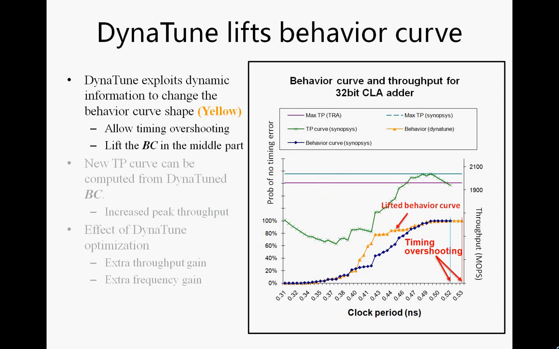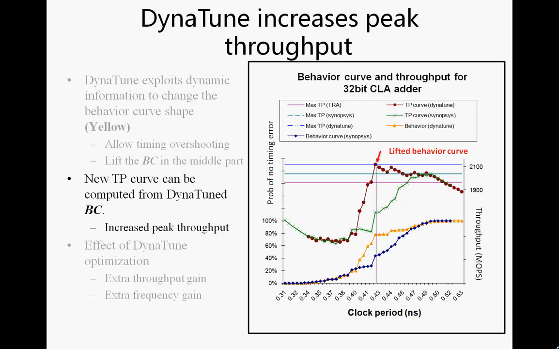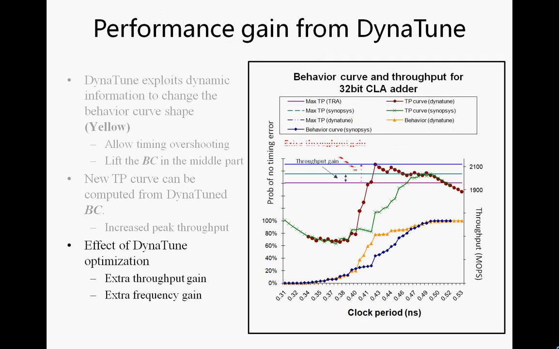DynaTune can further extend the throughput by lifting the behavior curve, which in turn enables us to overclock the circuit deeper. That's translated to an extra throughput gain and extra frequency gain.